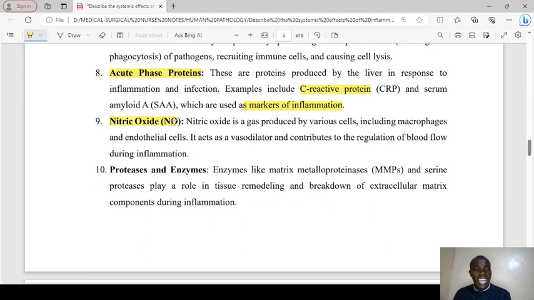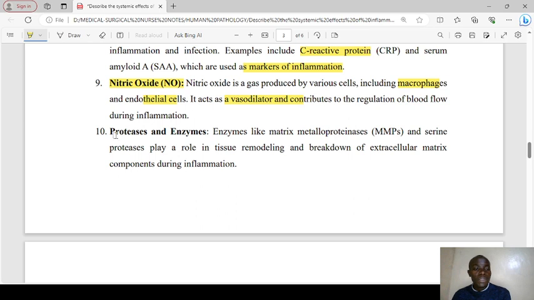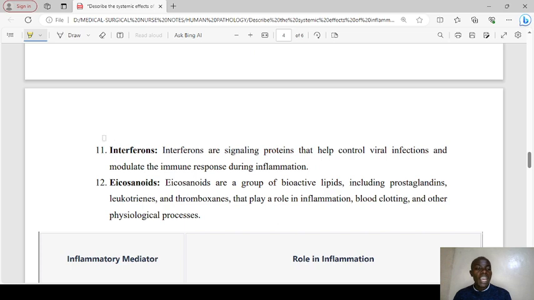We have nitric oxide, a gas produced by various cells, including macrophages and endothelial cells. It acts as a vasodilator and contributes to the regulation of blood flow during inflammation. We have the proteases and enzymes. Enzymes like the matrix metalloproteinases and serine proteases play a role in tissue remodeling and breakdown of extracellular matrix components during inflammation. We have interferons and eicosanoids.